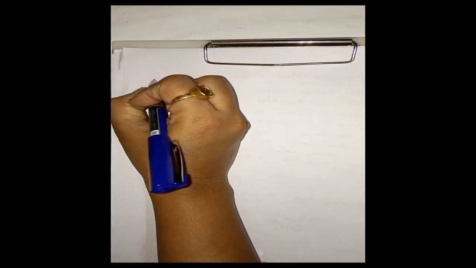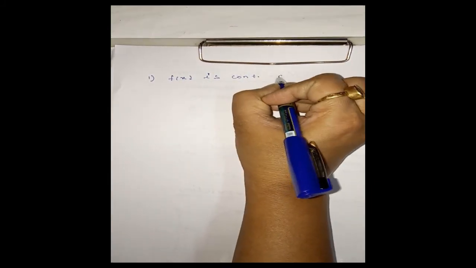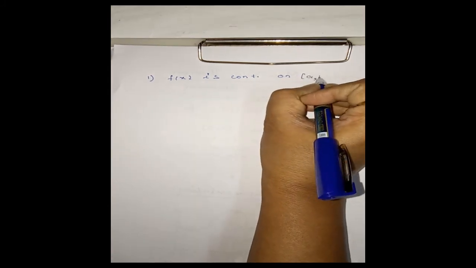The first condition is that f is continuous. f(x) is continuous on the closed interval [a, b].